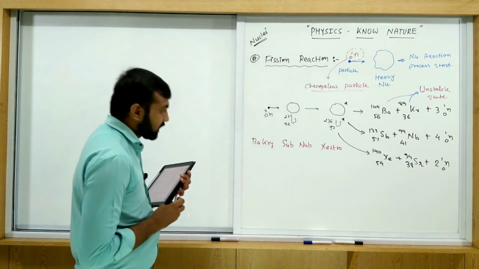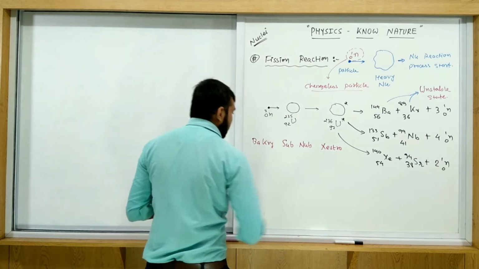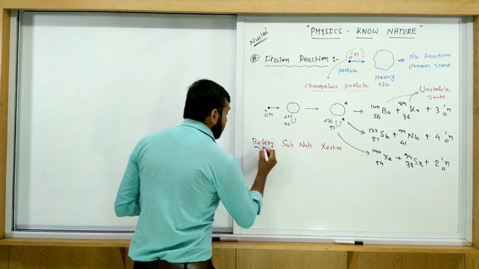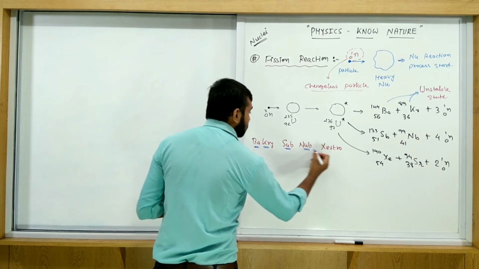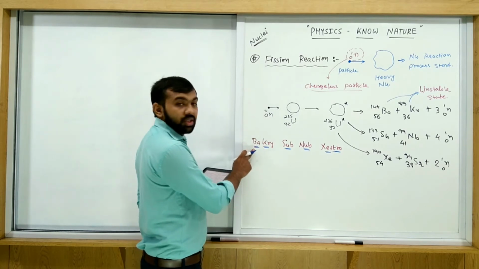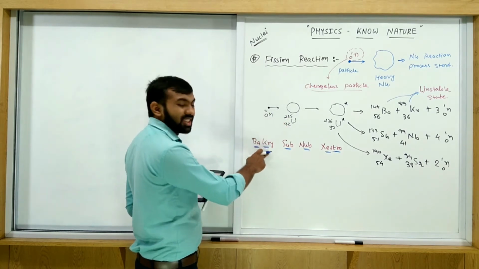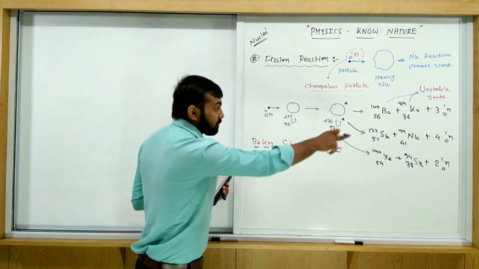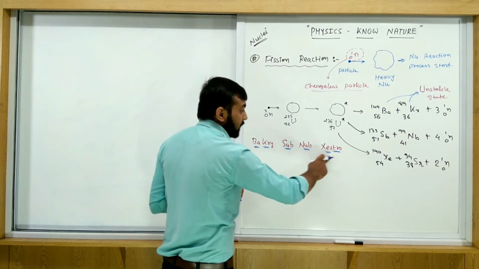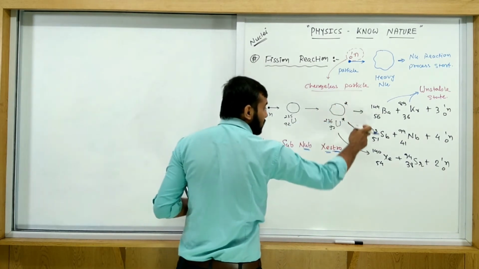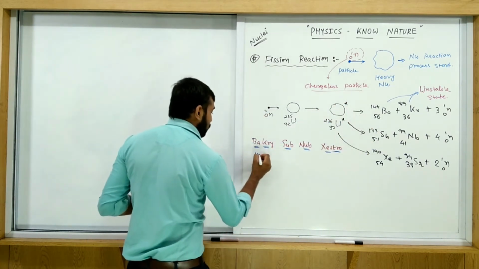See, now it is quite easy to remember. Becquerel subnub Jastrow. Ba means Ba, Cre means you just consider Kr, subnub means Sb, Nb, and Jastrow means Xe, Sr. Then 144, 133, 140.